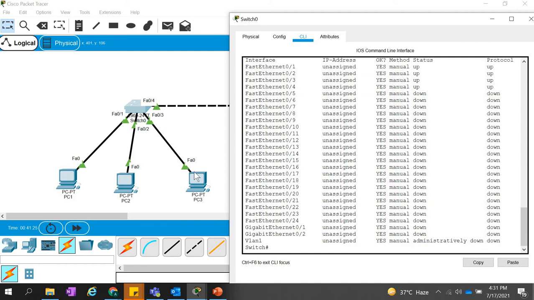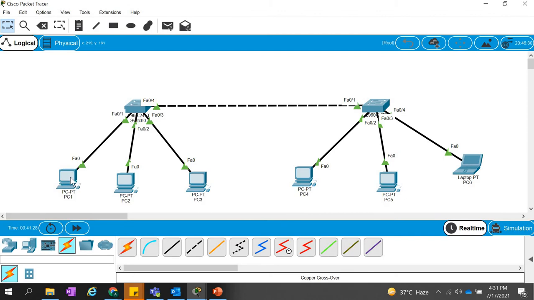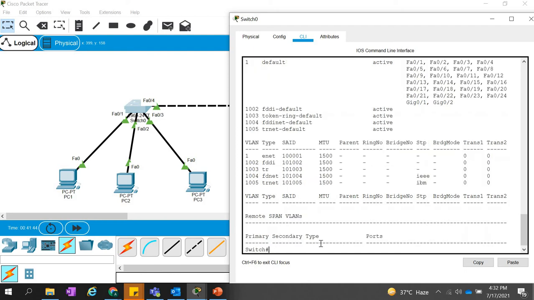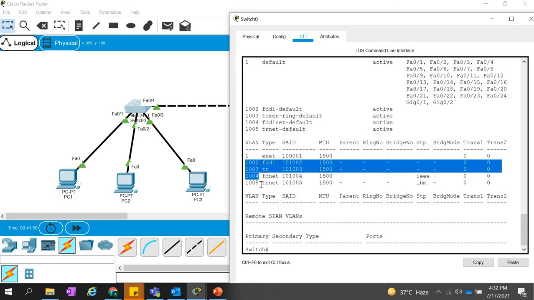Now we are going to create VLANs, because right now we don't have any restrictions. Any computer can connect to another computer. Why is this happening? Because all the computers are part of the default VLAN. Let me check how many VLANs are on the switch. We use the show vlan command, and right now we have the default VLAN. We also have these VLANs 1002, 1003, 1004, 1005, but we don't use those. These are fixed and we cannot use them.